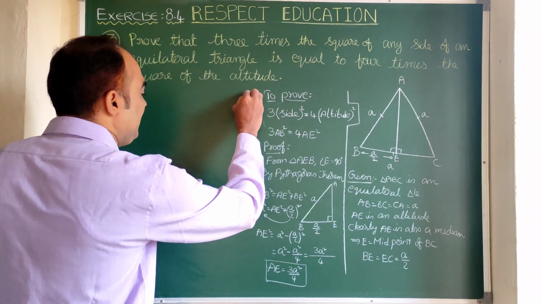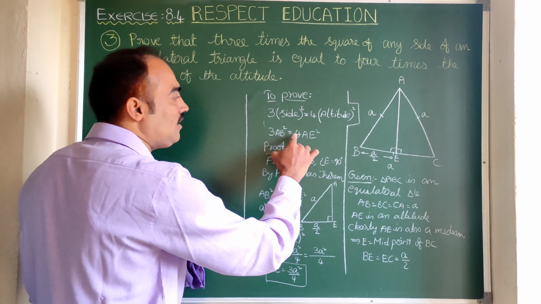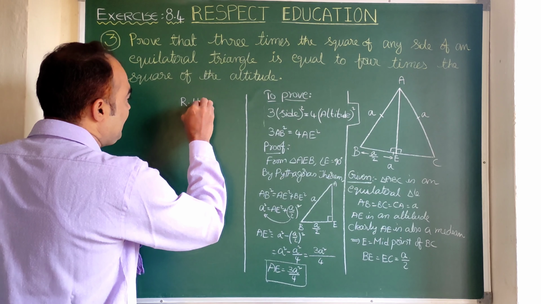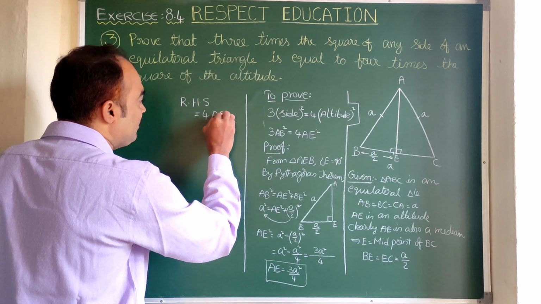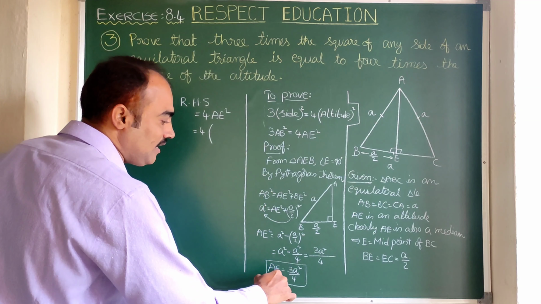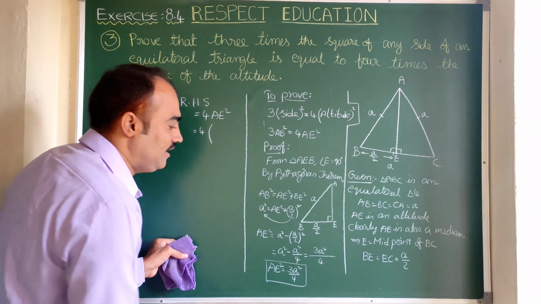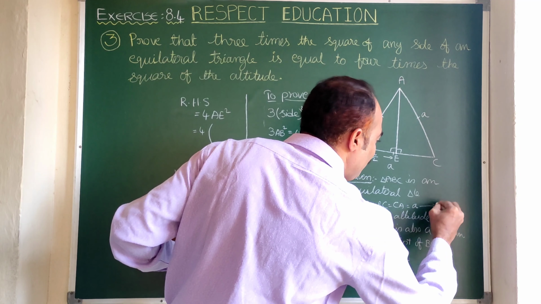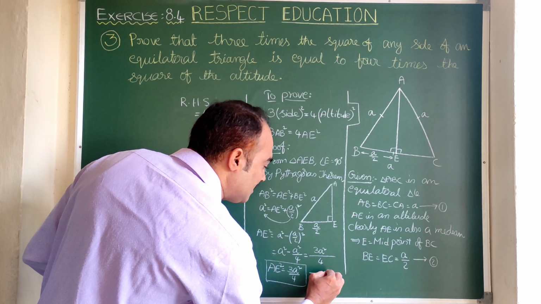Now, after applying the Pythagoras theorem, let us consider either LHS or RHS. Here I am going to consider the RHS, that is 4 times AE square. We can take these as equation number 1, equation number 2, and equation number 3.